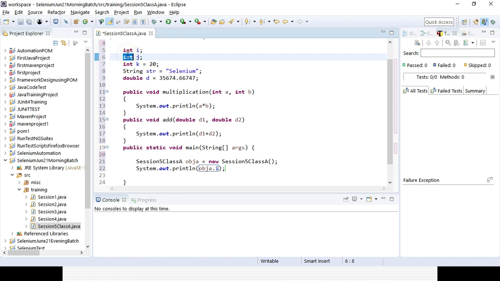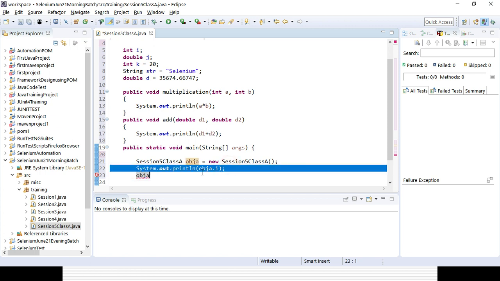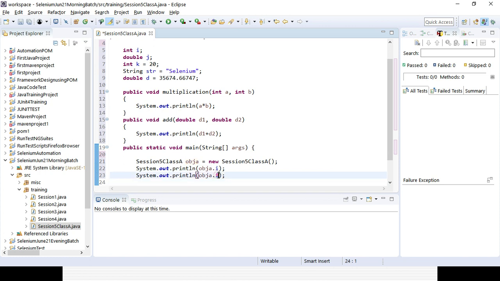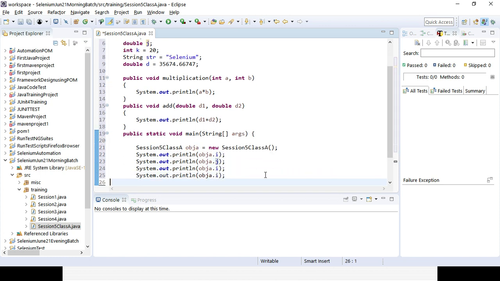So maybe I can declare it double. So let's try to use everything, all the variables, j, then the other variable string, and then the other variable double d, and also I will be using the two methods also.